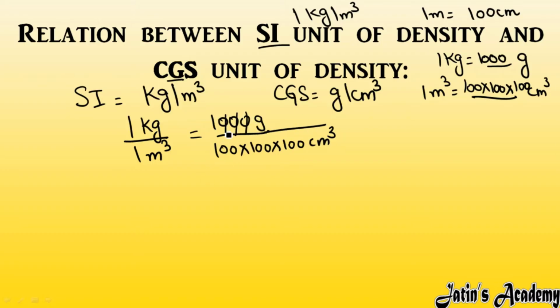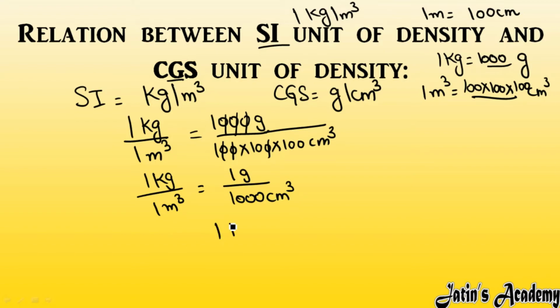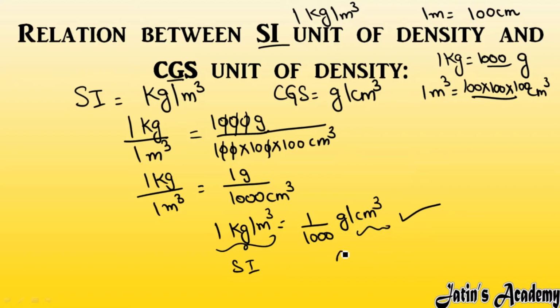1, 2, 3, 1, 2, 3. So here you will get 1 kilogram by 1 meter cube is equal to 1000 gram over 1000000 centimeter cube. Now write it properly. 1 kilogram per meter cube is equal to 1 by 1000 gram per centimeter cube. So this is a relation between SI unit of density, and this is CGS unit of density.